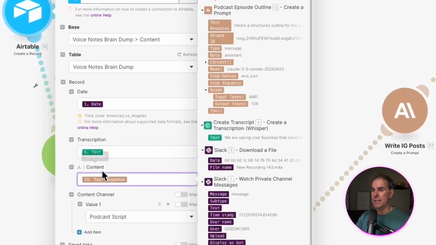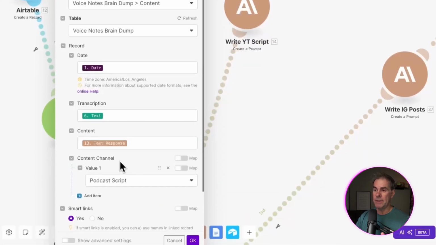The content is basically the output from Claude. So I'm choosing text response from the previous module, which is the Claude module. Then in Airtable, I have a column called content channels. So I want to designate what specifically this content is so I can easily look at the Airtable database and know exactly what type of content that is. So I've chosen podcast script for that.